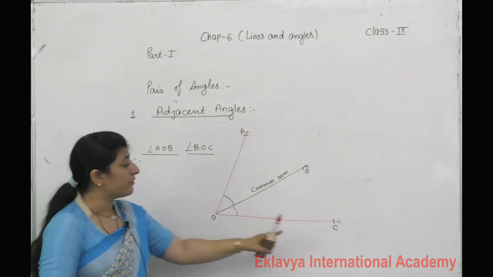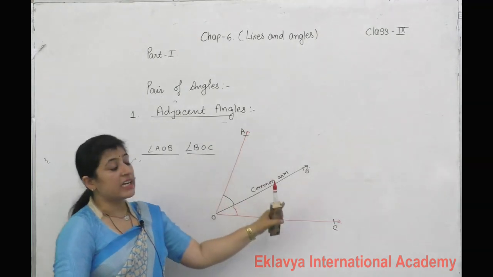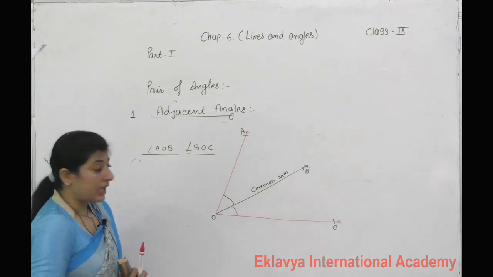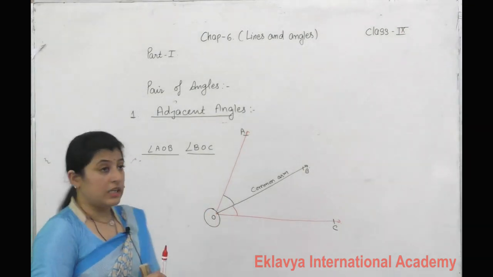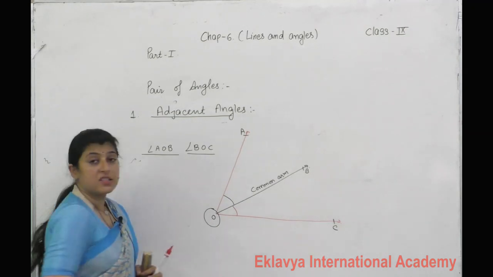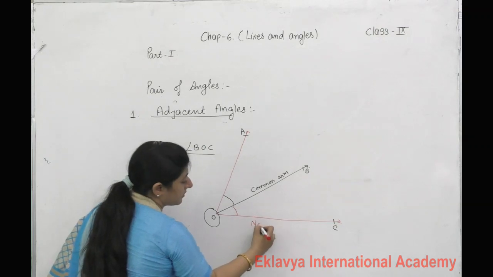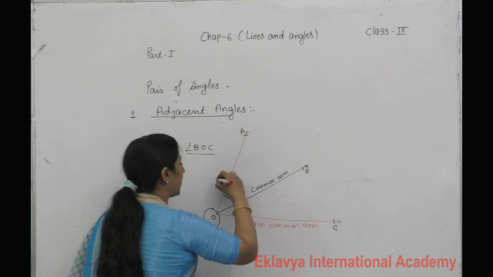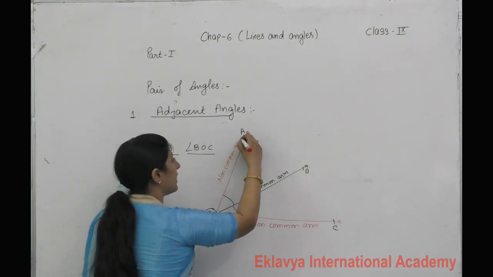Angle BOC, one arm OB. It means in both angles there is one common arm OB. One common vertex, that is O. These are called non-common arms, and this also is a non-common arm.